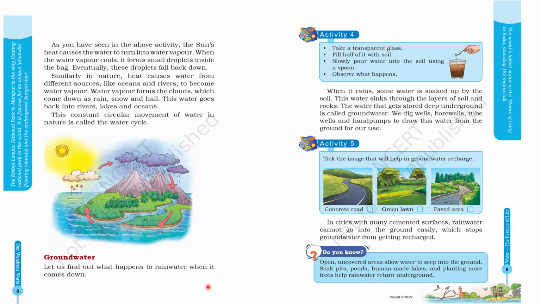Now let's see what happens to this rainwater when it comes down. The rainwater has to soak in the soil, which is very good for our earth and for us. When it rains, some water is soaked up by the soil. This water sinks through the layers of soil and rocks. The water gets stored deep underground and it is called groundwater.